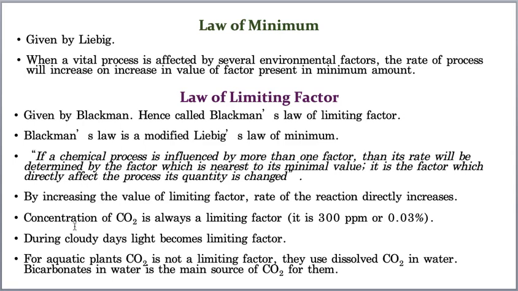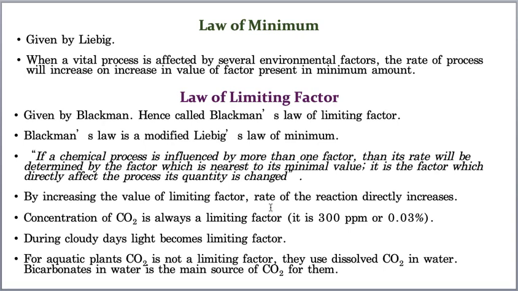And the concentration of carbon dioxide is always a limiting factor for photosynthesis, and it must be 300 ppm, or in percentage, 0.03 percent, whereas during cloudy days light becomes the limiting factor, whereas in aquatic plants carbon dioxide is not a limiting factor. I think by this time you must have understood, because in water the carbon dioxide is present in the dissolved state, in the bicarbonate form it will be available.